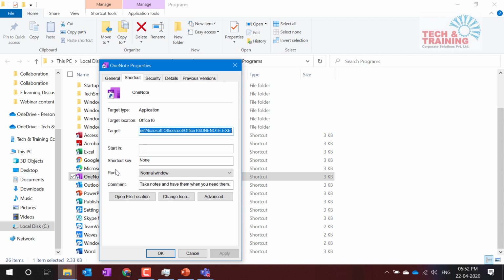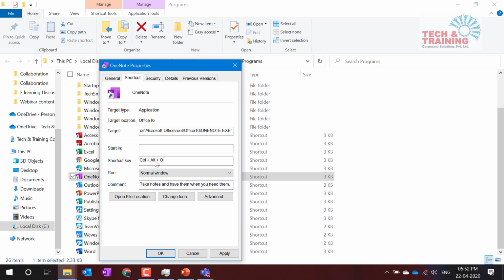Now here, what I need to do is, here I see something called shortcut key. If you try to delete this none, you can't delete it. But what you need to do is insert the shortcut. So just type O and automatically you will see Control Alt and O will come up on the screen. Automatically it will take it up. You just press O and it will change to Control Alt O. That means Control Alt and O is your shortcut.